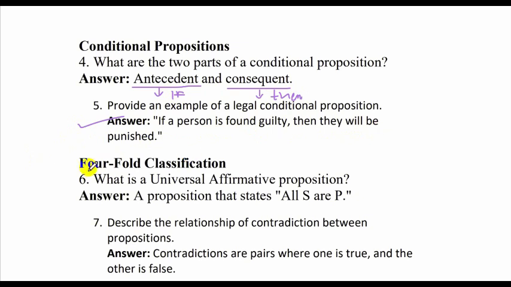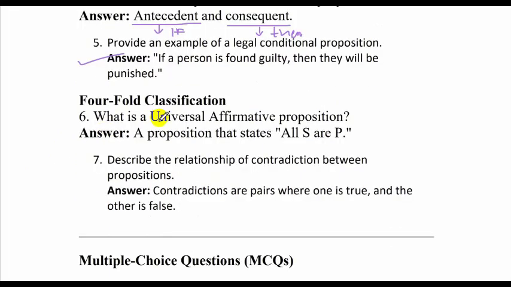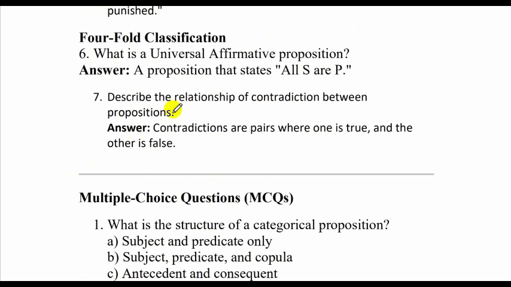Let's look at the fourfold classification. What is a universal affirmative proposition? A proposition that states all S are P. Tell me what type of proposition is it? It is A, E, I, O. It is A proposition because it says all.